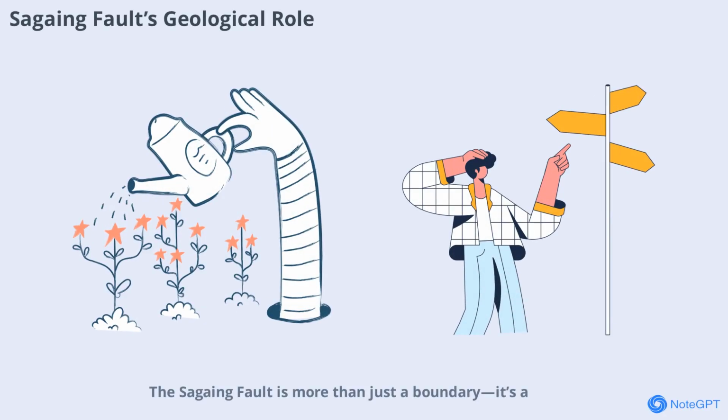The Sagaing Fault is more than just a boundary. It's a dynamic system that links major thrust zones in the north, such as the Naga and Lohit thrusts, with the Andaman Sea in the south. Its movement accommodates about 50–55% of the overall plate motion in the region, with a slip rate of 15 to 25 millimeters per year. Over millions of years, this has resulted in an accumulated slippage of up to 700 kilometers. Such movement is responsible for the frequent earthquakes and the unique landscape of Myanmar.